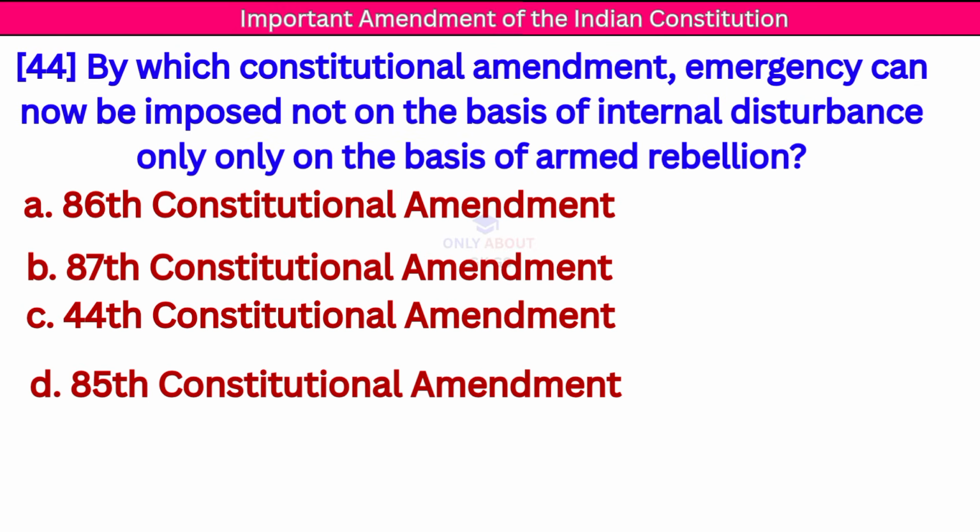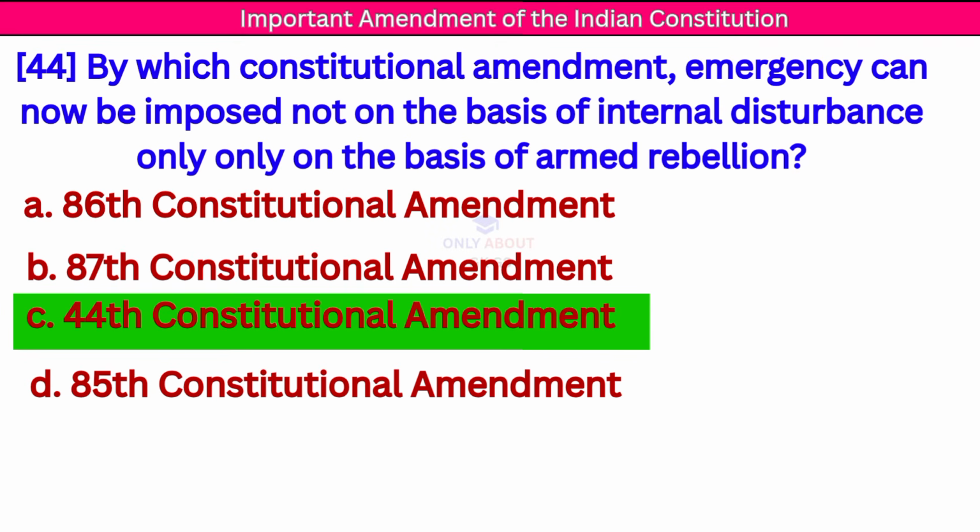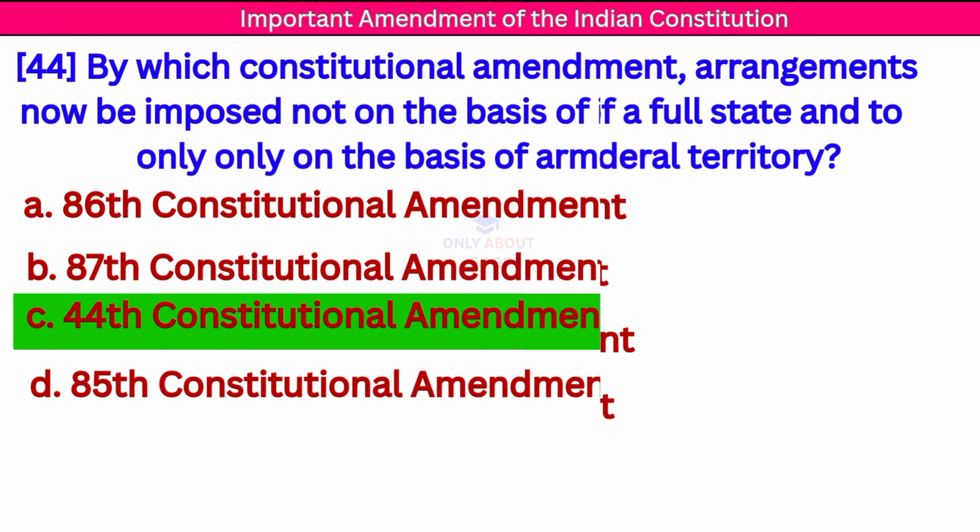Next question. By which constitutional amendment can emergency now be imposed not on the basis of internal disturbance, only on the basis of armed rebellion? Correct answer 44 Constitutional Amendment.